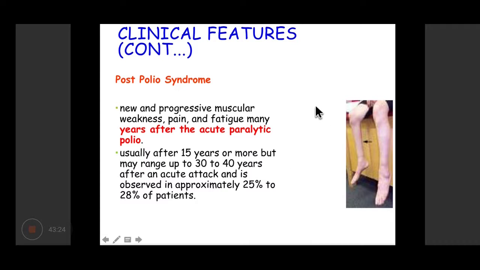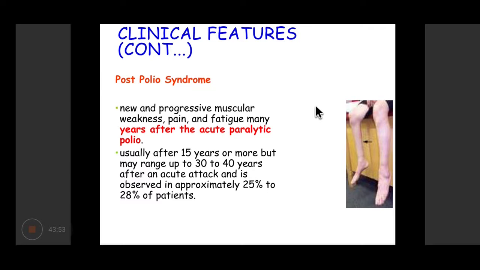Then another thing is post-polio syndrome, which is basically seen in patients who have recovered from polio, and up to around 15 or 20 years later, they begin to develop progressive muscular weakness, gradual and progressive muscular weakness, okay? Pain and fatigue many years after an attack of acute paralytic polio.